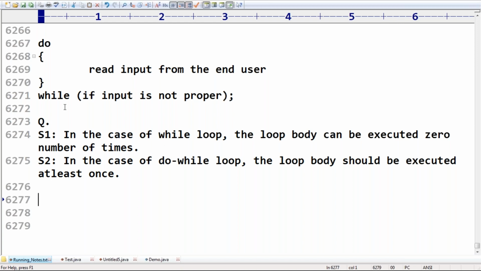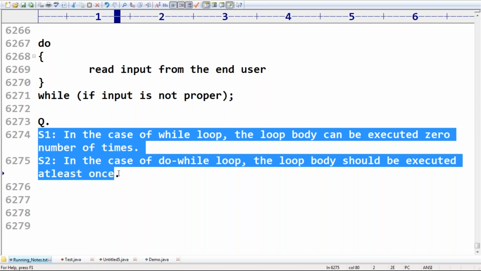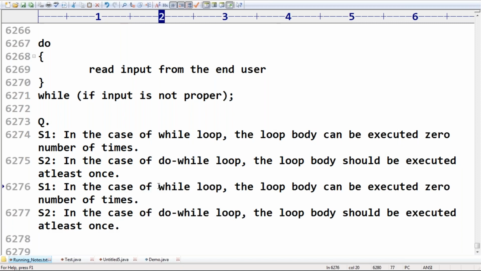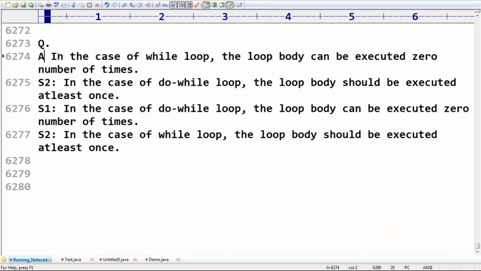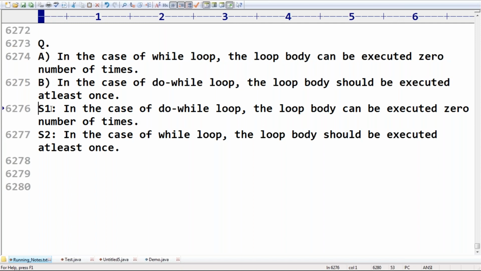Okay, both are true. So in the case of do while loop, the loop body can be executed zero number of times. In the case of while loop, the loop body should be executed at least once. There are four options, so that the student can think more meaningfully.